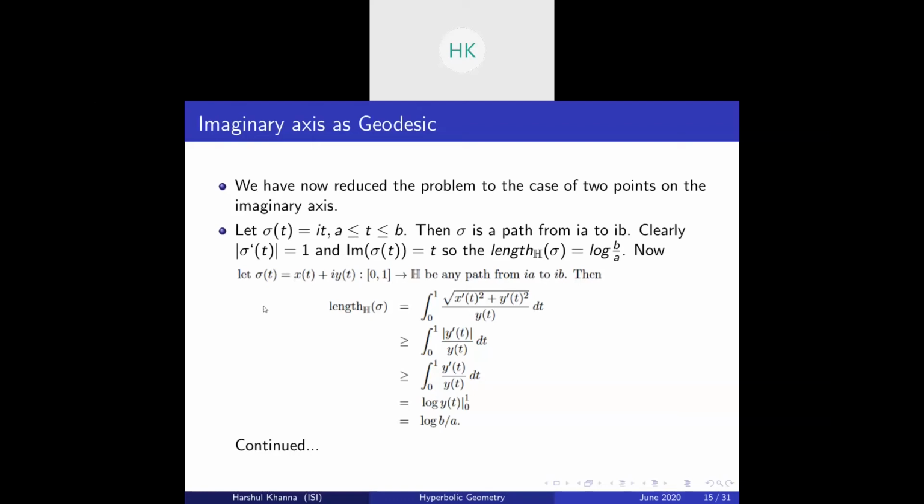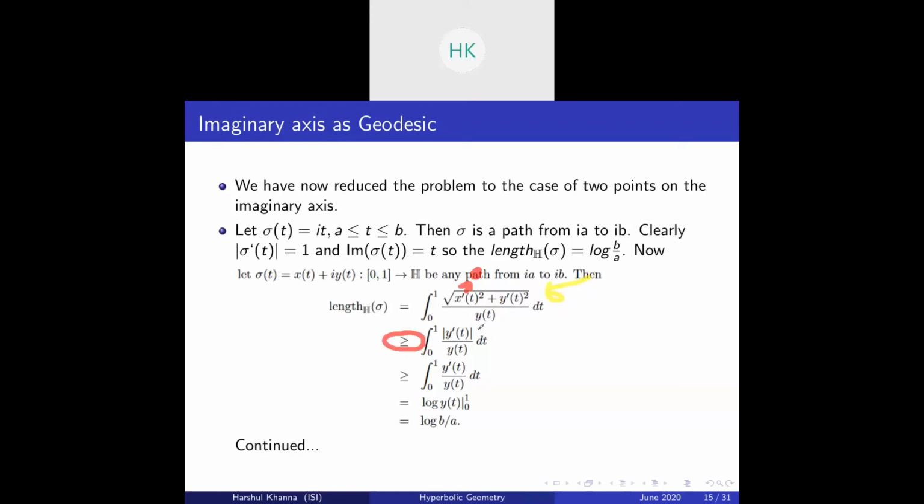Okay, so let sigma(t) be a general curve x(t) plus i y(t), with x and y having continuous derivatives on [0,1], which is any path from ia to ib. Then the length of sigma, by the definition of length, is the integral from 0 to 1 of the square root of (x'(t) squared plus y'(t) squared), divided by y(t), dt. Now note this is greater than or equal to the integral of the modulus of y'(t) by y(t) dt. So we get the first inequality.